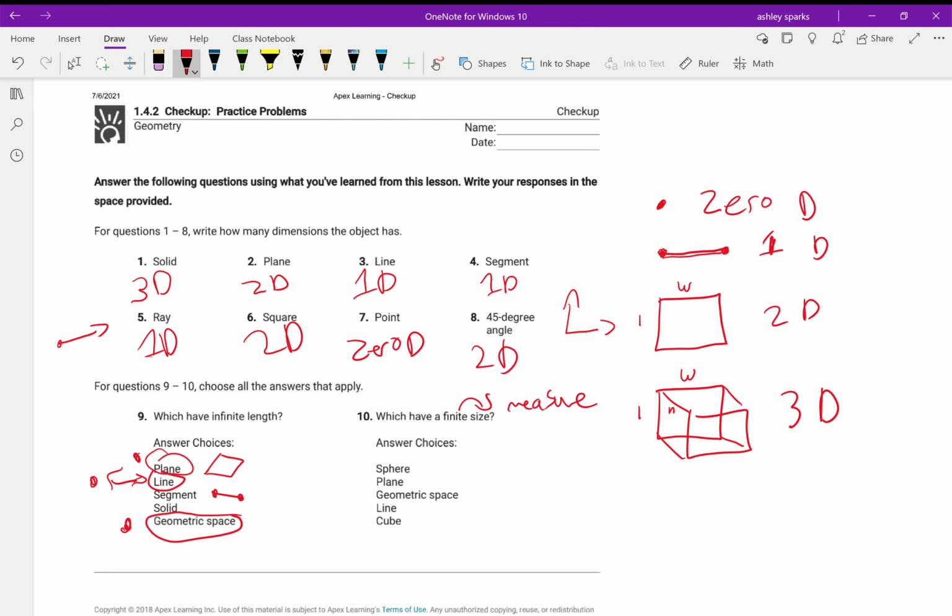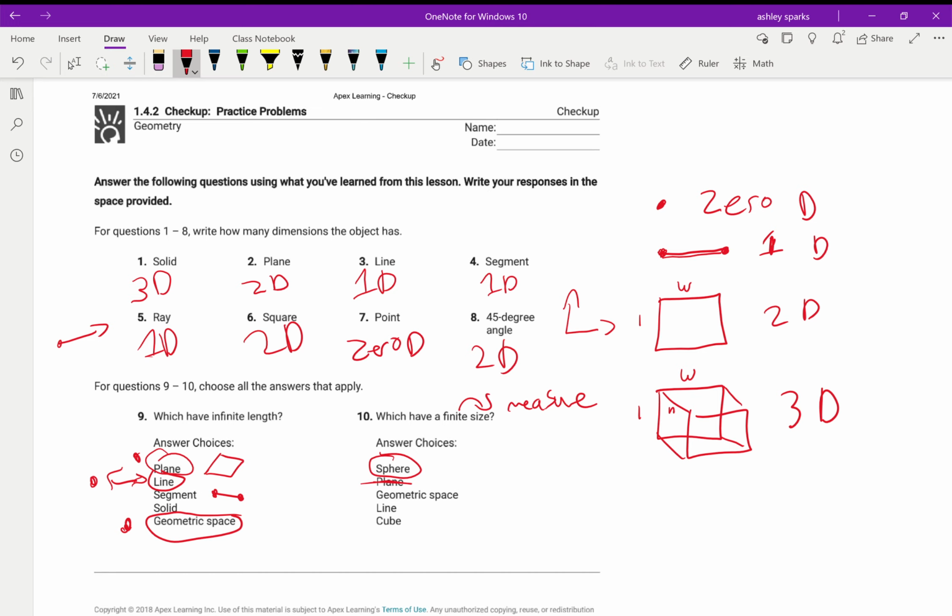So the first answer here is a sphere. A sphere is just a ball. You have a soccer ball in your house. You have a globe. You have a tennis ball. You can measure the size of that ball. So this is definitely finite. It's measurable. A plane, we've already discussed a plane over here. If something's infinite, it cannot also be finite. So they are literally polar opposites of each other.